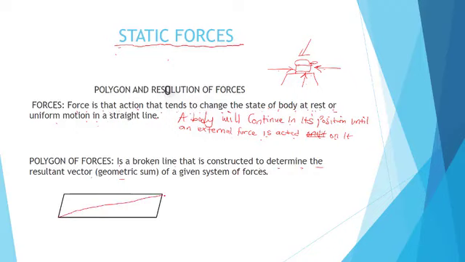When you talk about the polygon of forces, you're talking about some set of dotted lines from here to here, and from this point to this point. Let's call this angle theta, and let's call the angle here phi.